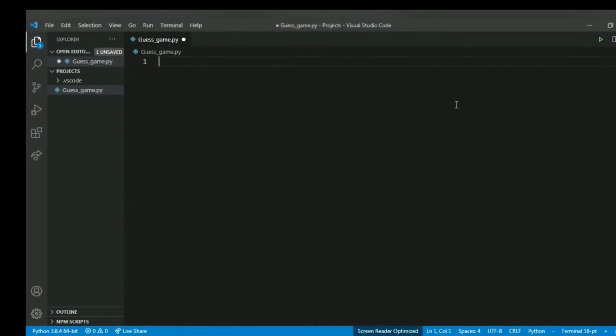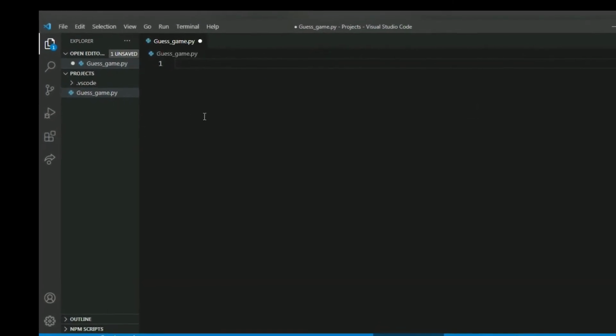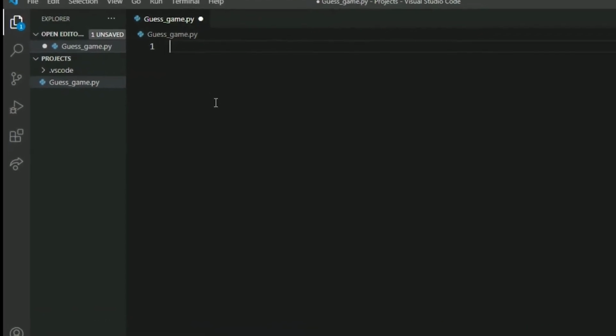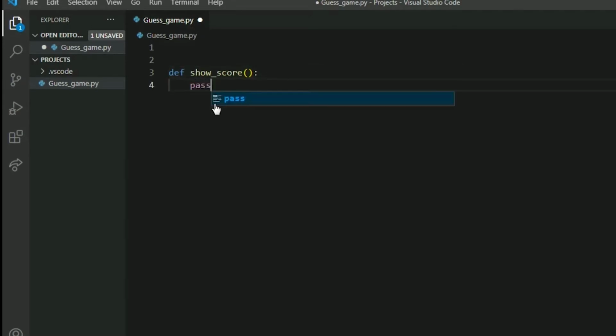I've created a new Python file and I named it guessgame.py. So let's quickly declare the required functions. We'll explain them in a while. For the time being, let's keep them empty.